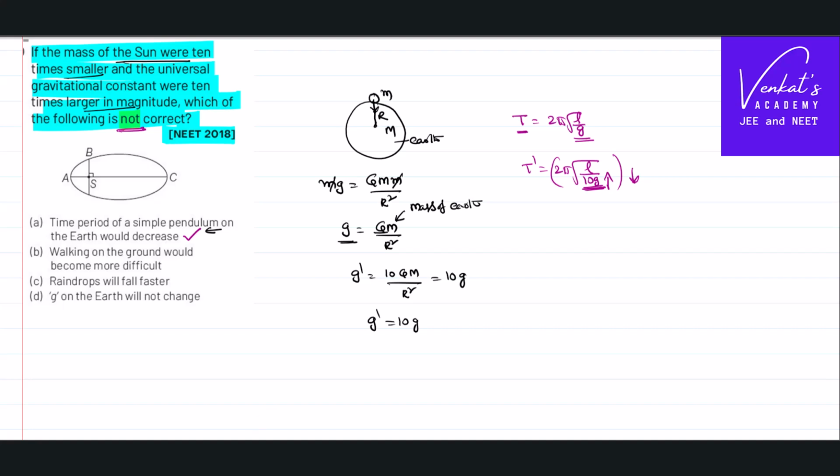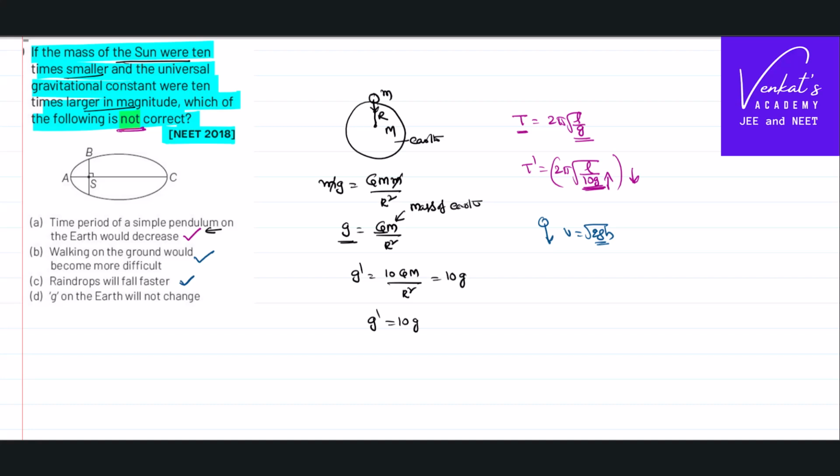Walking on the ground also becomes difficult, obviously, because we walk against gravity. As g is more, it becomes difficult to walk. So this is also correct. Raindrops fall faster is also correct because when it is falling freely, they will acquire a velocity equal to root 2gh. g is more. Even if viscous force is taken into consideration, we will get an equation like 2 by 9 r square of rho minus sigma density into g. So as a multiplication factor, as g increases, raindrops fall faster is also fine.